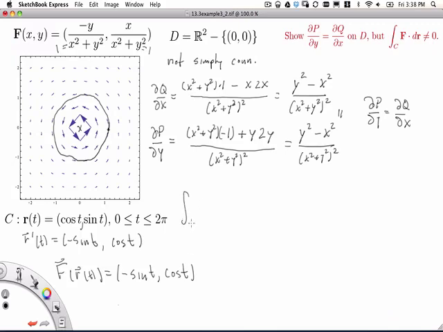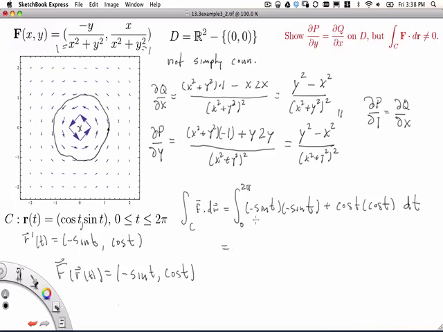All right, so the integral over C of f dot dr is equal to the integral from 0 to 2 pi of f of r of t dot r prime of t dt. So we get minus sine t times minus sine t plus cosine t times cosine t dt.